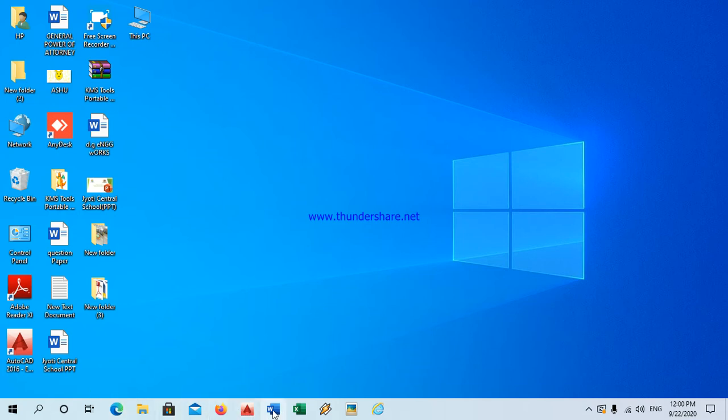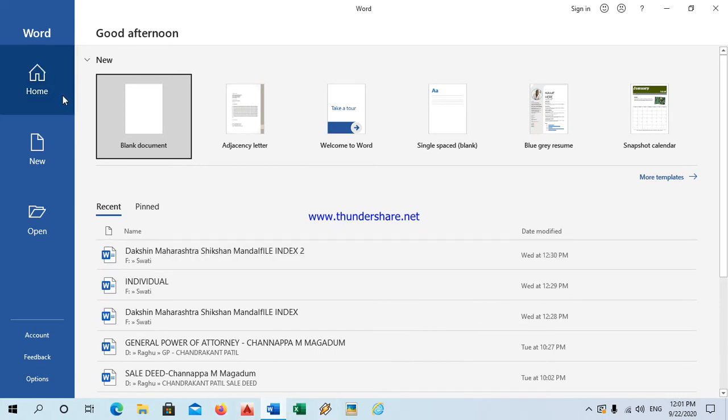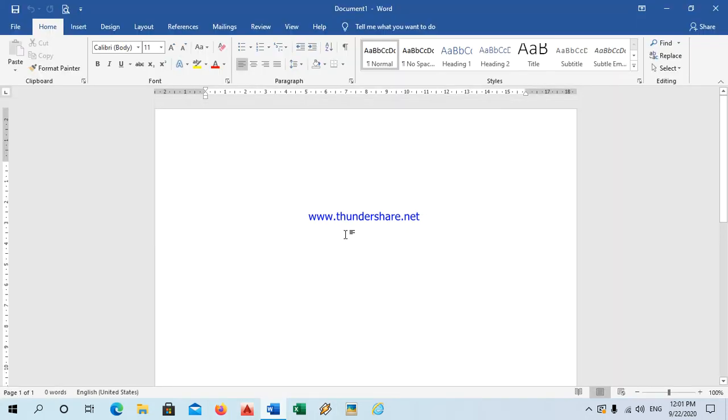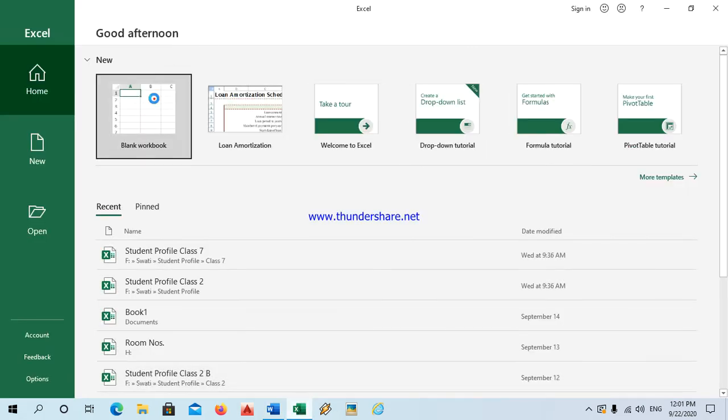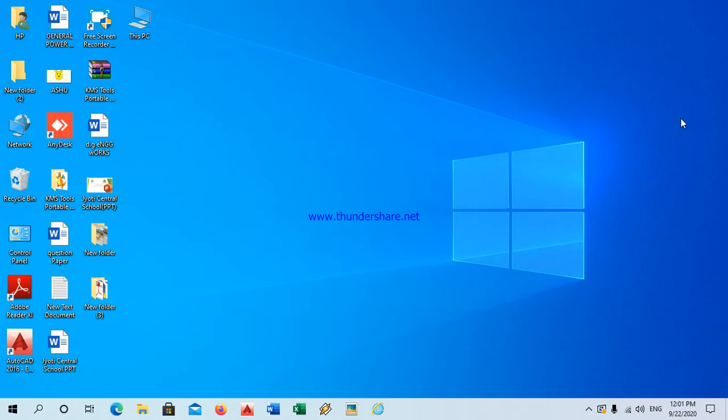See, we have already opened Microsoft Office. After clicking here, we can directly open the document. If again I want to open another one, Excel now. See here, Excel, Microsoft Office is open. Now again, if I want to go directly to Word, I click here. So multiple options can be opened in the taskbar.